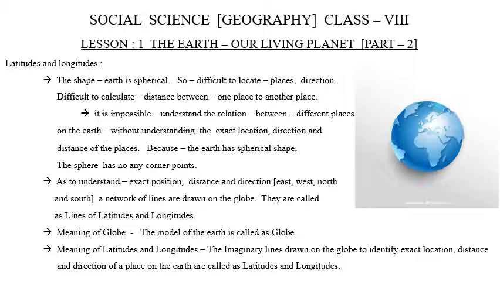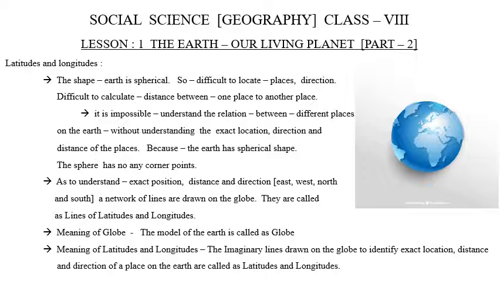The model of the earth is called a globe, and it is highly impossible to draw the lines on the earth. So we have the model of the earth, which is called a globe, and we have drawn lines on the globe, and these lines are called latitudes and longitudes. These lines are drawn to understand the exact position, distance, and direction of a particular place on the earth.